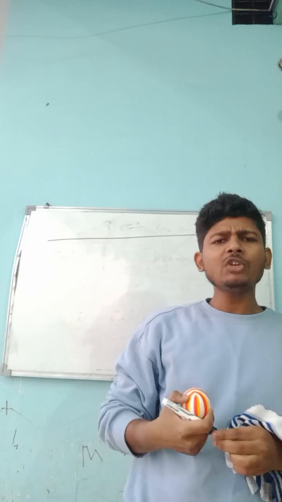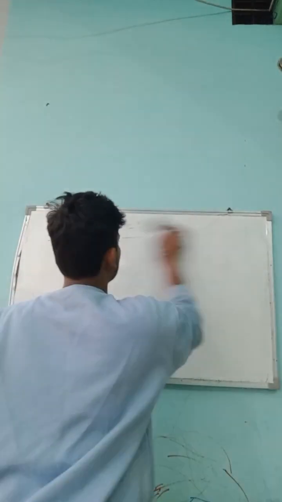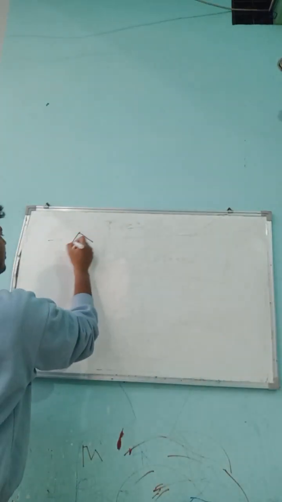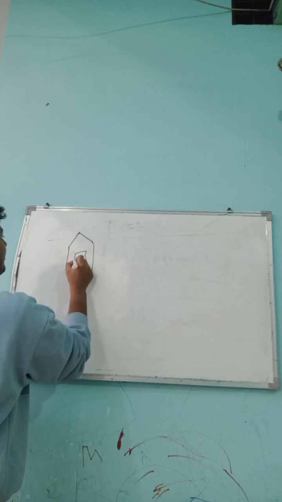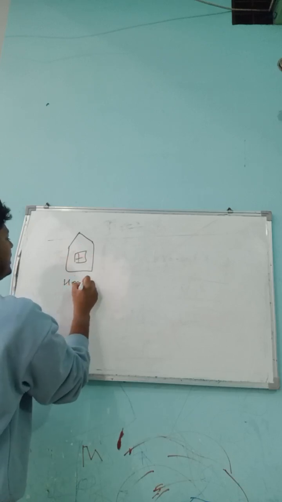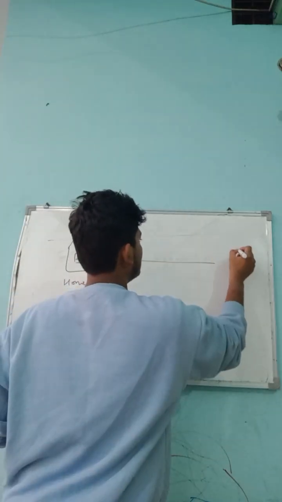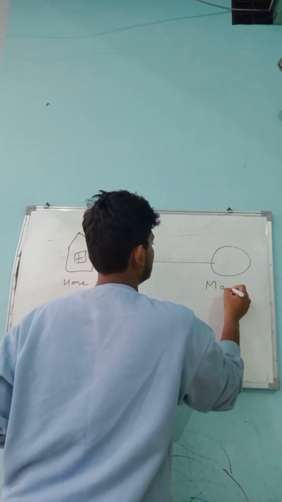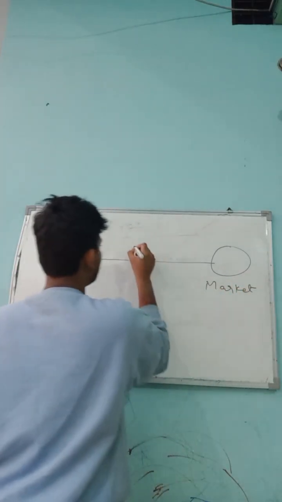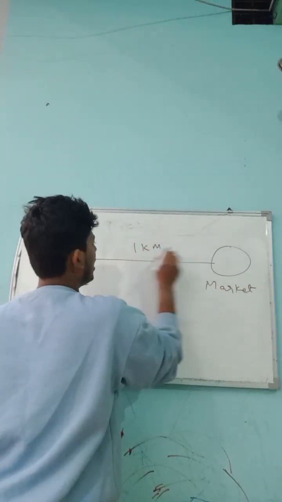Let's imagine, students, you are going to the market. Your mom told you, Abhishek, go to the market and bring some vegetables. So this is your home, your sweet home, and this is the market, which is 1 kilometer from your house.